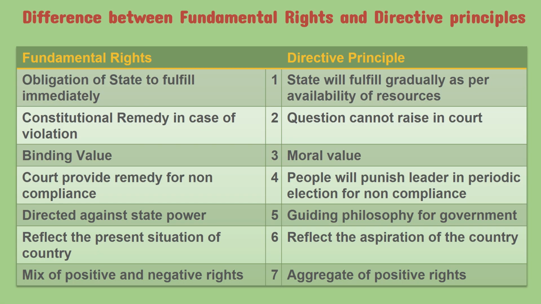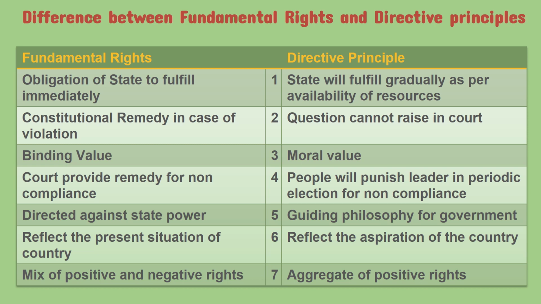And here are the differences between fundamental rights and directive principles. Fundamental rights are an obligation of the state to fulfill immediately, but in the case of directive principles, the state will fulfill gradually as per availability of resources.